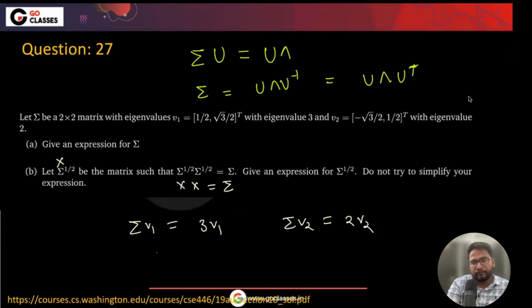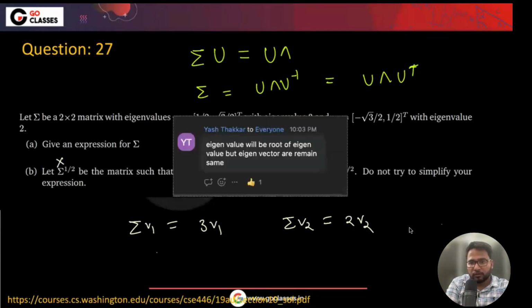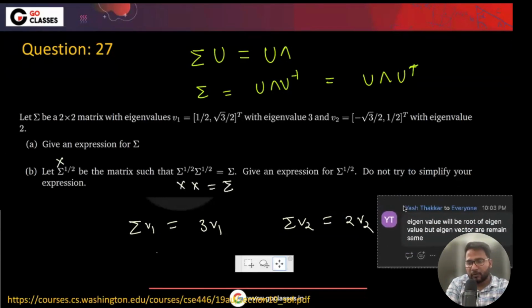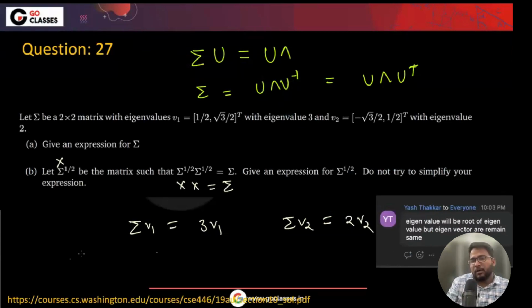Let me write what Yash is saying. If we are finding the square root of sigma, any power of sigma will have the same eigenvectors, but the eigenvalues will change. So you can find sigma power 1 by 2 similarly.